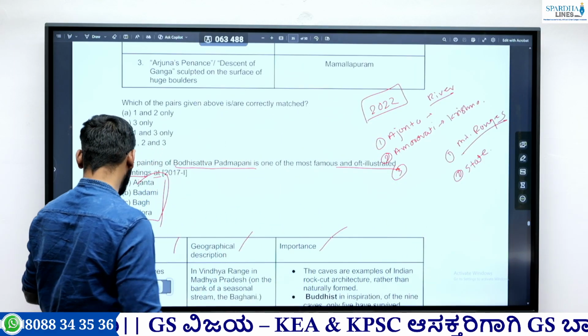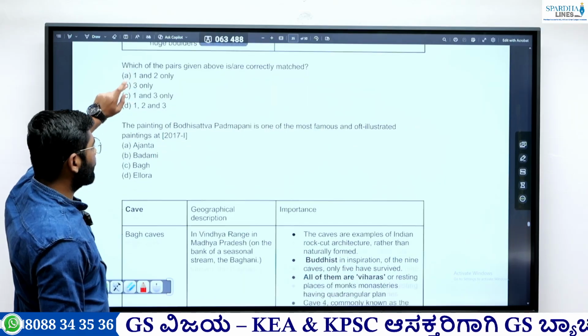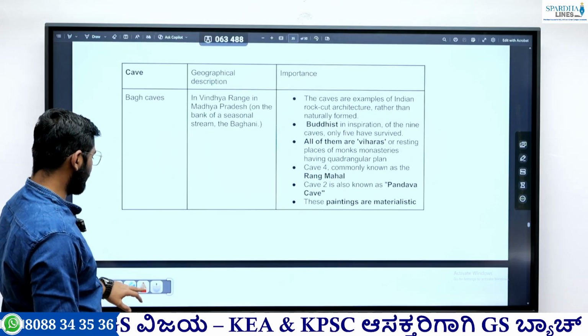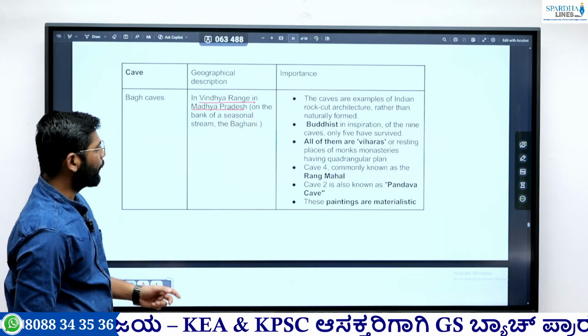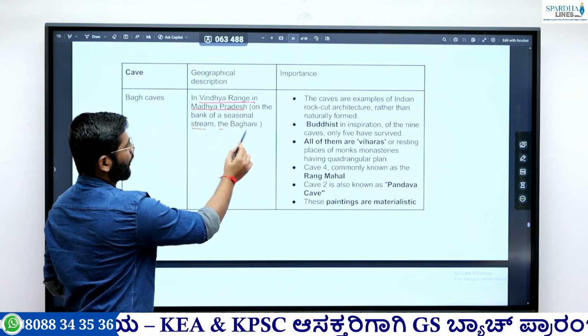So first we are going to see the Bagh cave. This particular Bagh cave is located in the Vindhyan range in Madhya Pradesh, on the bank of a seasonal stream, the Bagani.